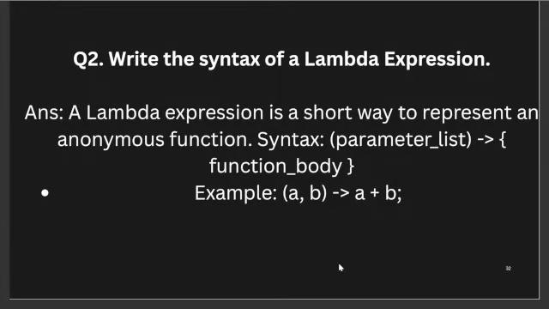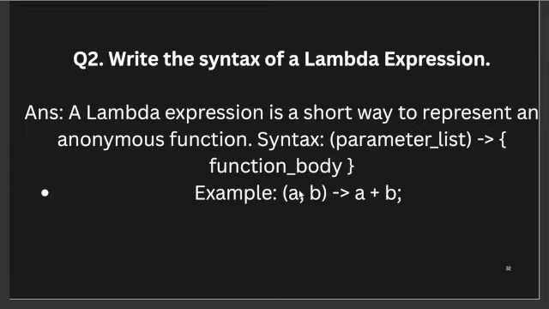What is the syntax, or write the syntax of a lambda expression? So let's understand. A lambda expression is basically a short way to represent an anonymous function, which is a form of creating big functions into a small expression. So we have a syntax like parameter list, an arrow, curly braces, and inside the curly braces we have to write the body of the function.